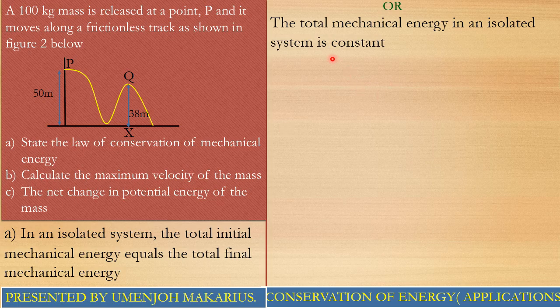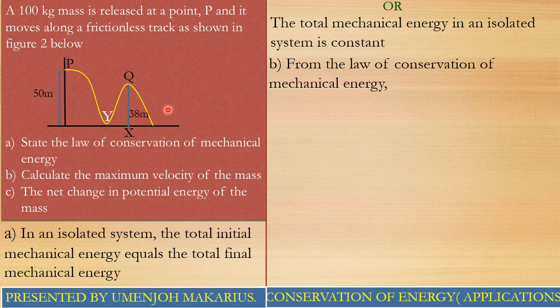Great. So guys, we know that the law of conservation of mechanical energy simply states that the initial mechanical energy has to be equal to the final mechanical energy, right? Now, friends, the question wants us to get the maximum velocity of the mass. The velocity in this case is going to be maximum, like I said initially, where the potential energy is minimum. You can notice that the potential energy is minimum at this point Y, since it is at the zero level. Since the height in this case is zero, this is where the potential energy is minimum, and as such, at this same point, the kinetic energy is going to be maximum.